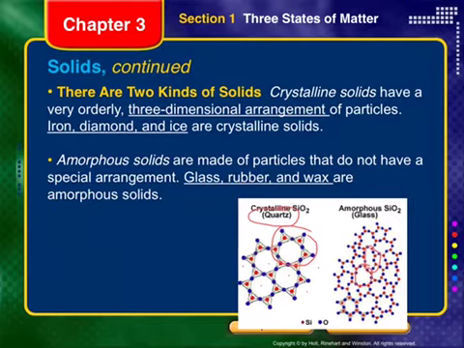So that means that their bonds are a lot easier to break. Think about the pliability of rubber, how you can squish rubber down versus quartz or crystal or diamond. Think about how much harder those crystalline solids are.